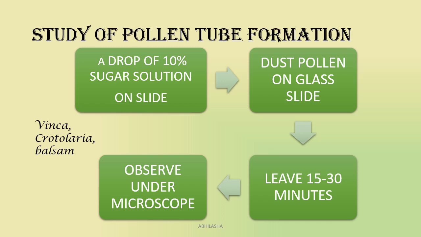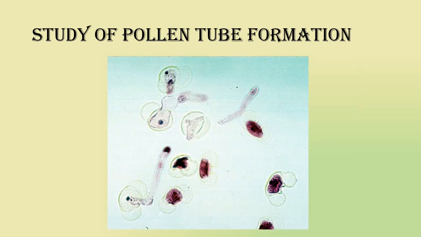The slides we usually take for study of pollen tube formation are known as cavity slides. These are slides which have a small cavity or a depression on them. Now after 15 to 30 minutes we observe under a microscope. We'll see beautiful images of pollen tubes coming out of pollen grains. This is something similar to what you'll see.